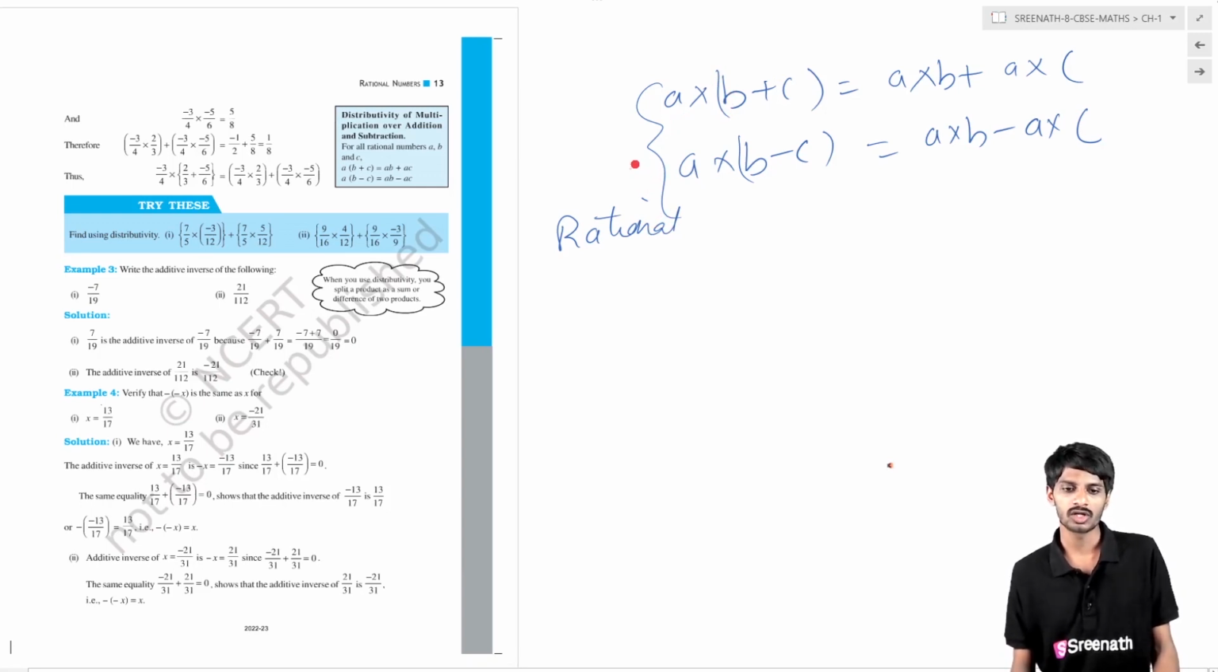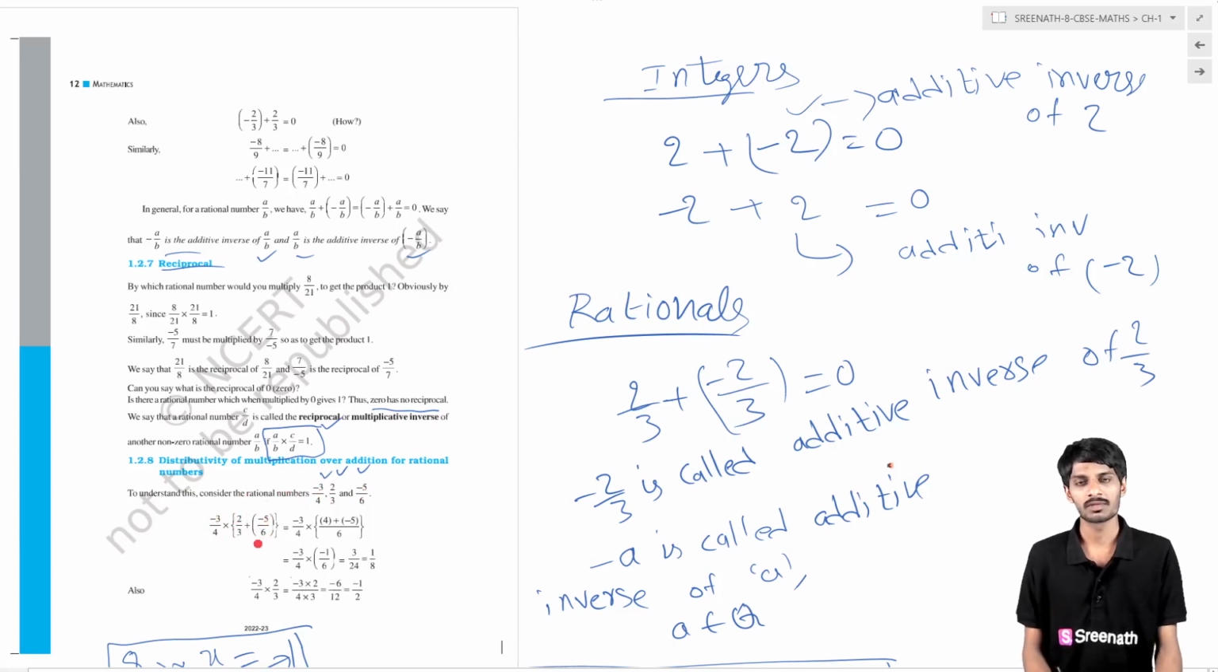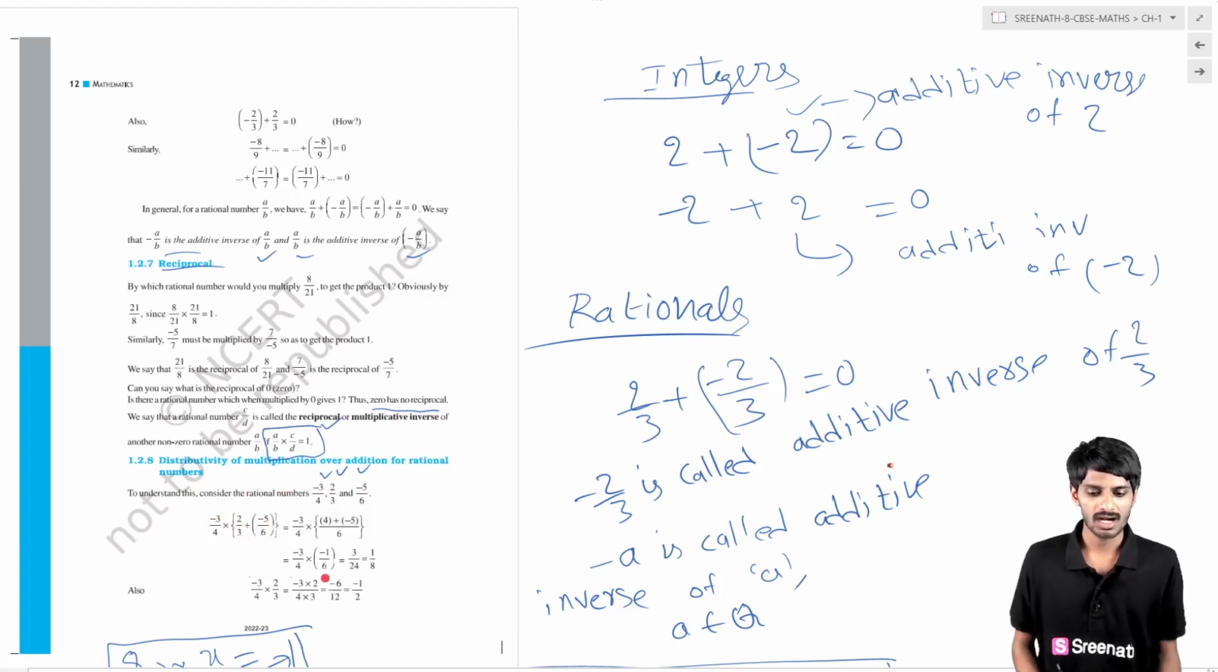Now we are taking a, b, c. To understand this, we take three values: a equals minus 3 by 4, b equals 2 by 3 and c equals minus 5 by 6. Initially we compute a cross (b plus c), that is minus 3 by 4 cross (2 by 3 minus 5 by 6). This is the LHS. After doing the calculation, you get 1 by 8 as your LHS answer.